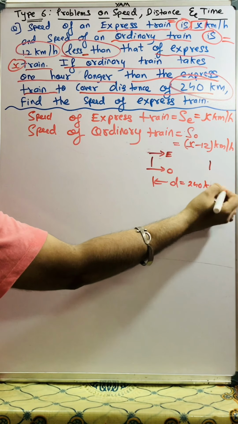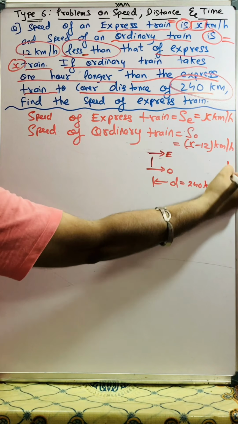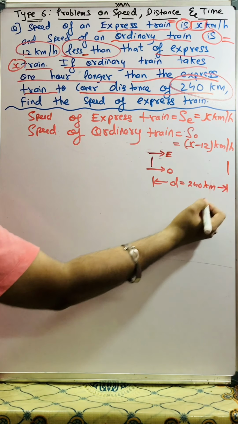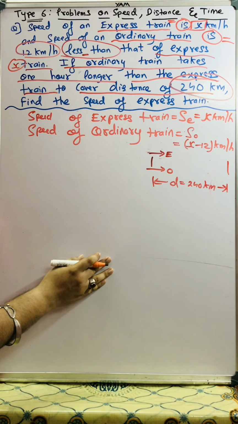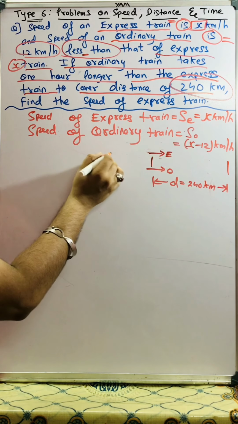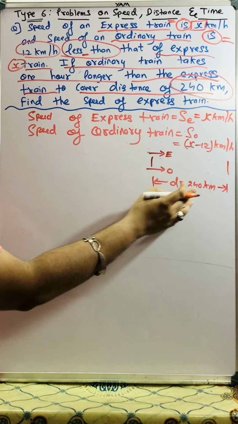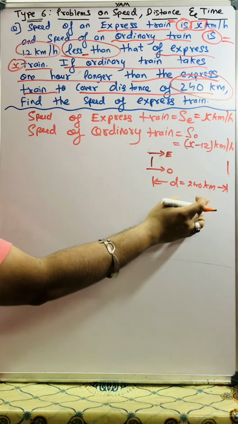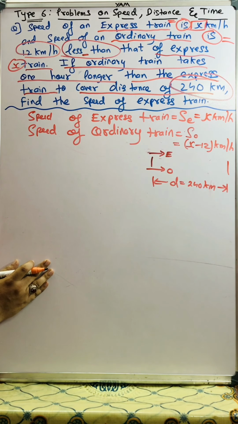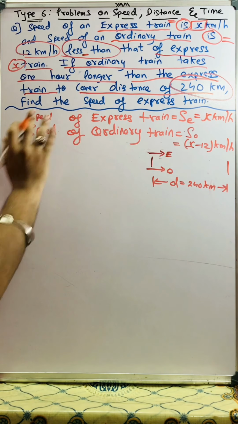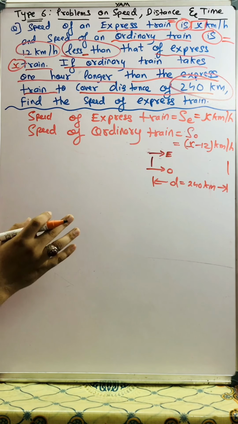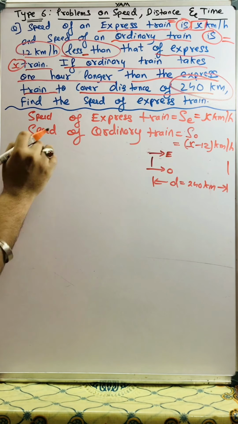240 kilometers. Both the express train and the ordinary train are running. The distance between the two stations is 240 kilometers. But something about the time is given, and in all the questions of speed and distance they will always speak about the time.